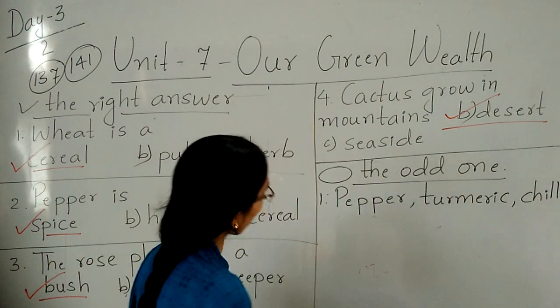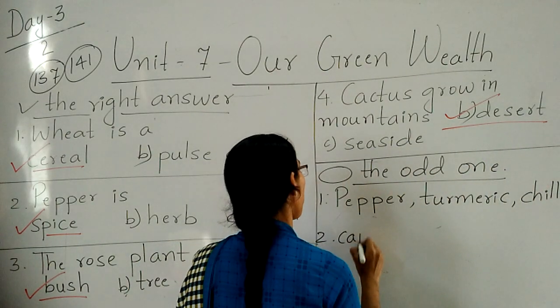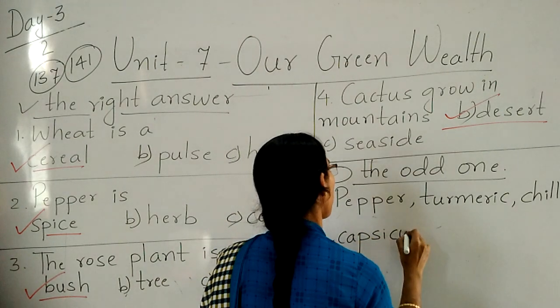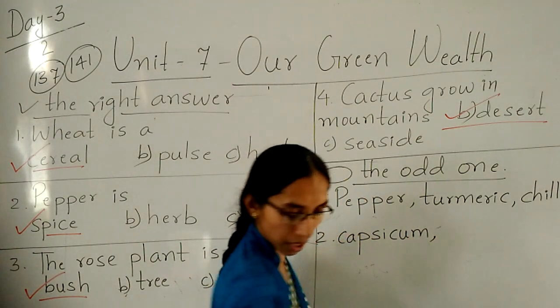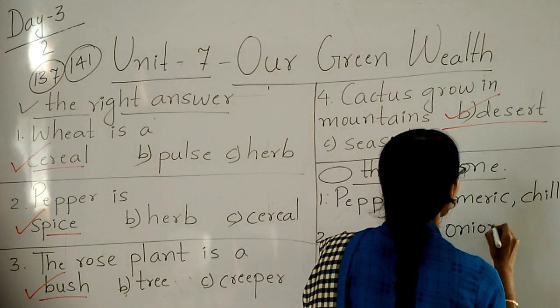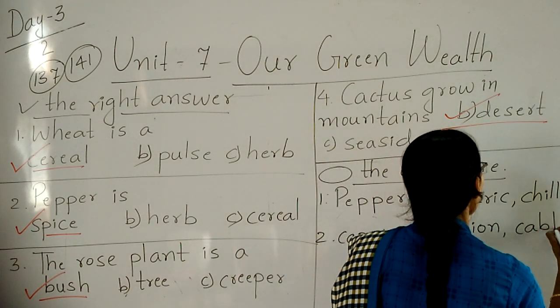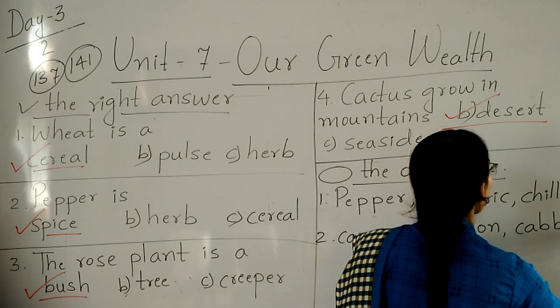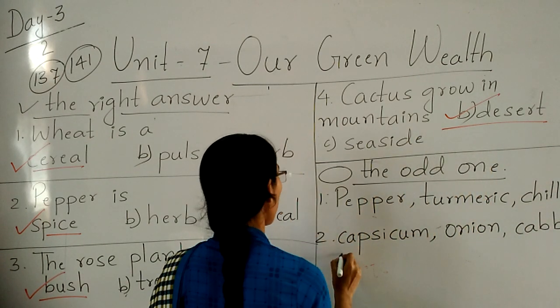Second one, capsicum, then onion, cabbage, and guava.